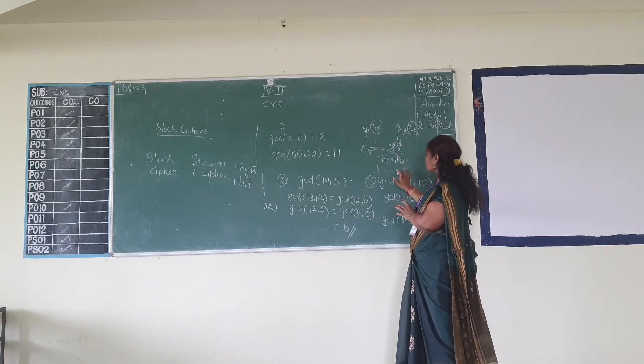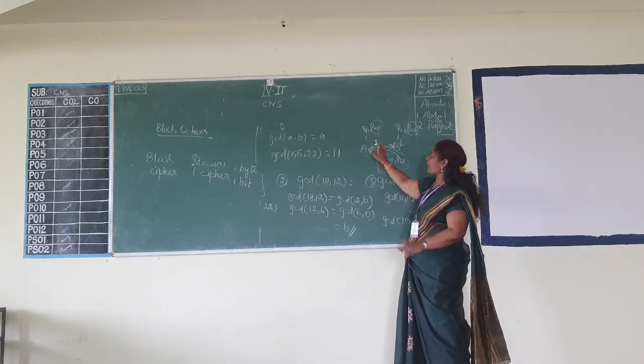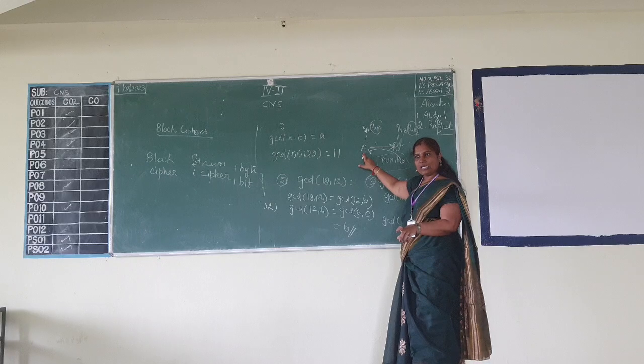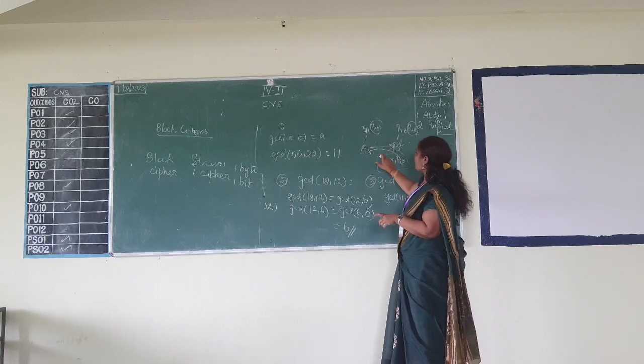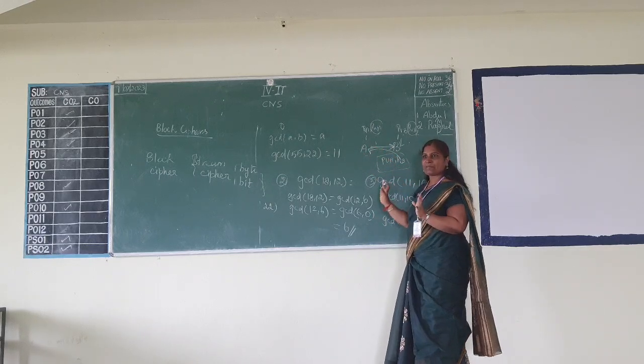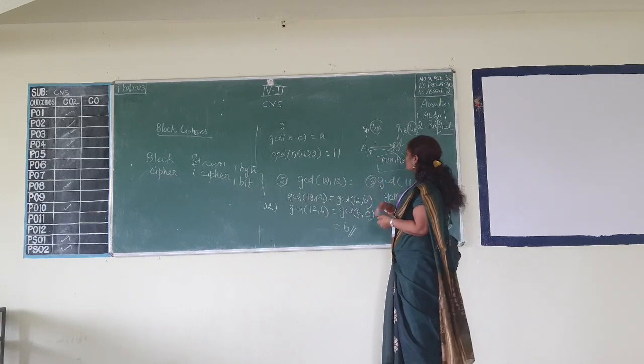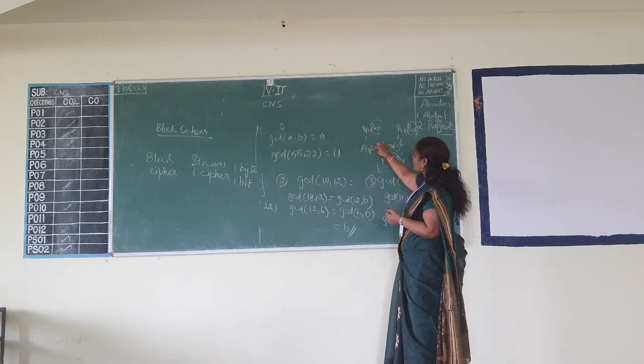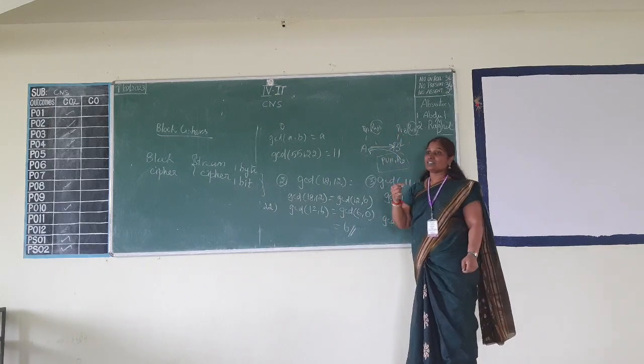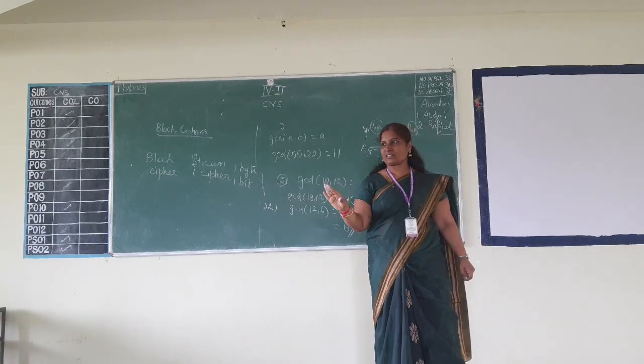Only the public key is displayed publicly. Similarly, the private key of A is kept within A itself. Only the public key of A is kept publicly. Only public keys are available for anybody's access, whereas the private key is available only within the party who is generating the key. Clear this?